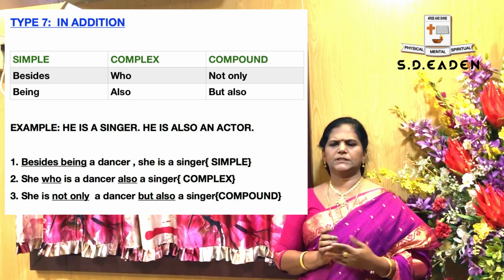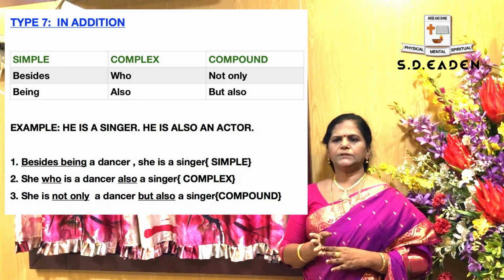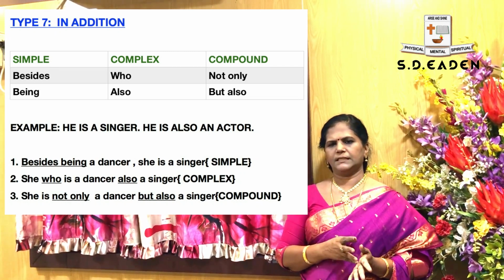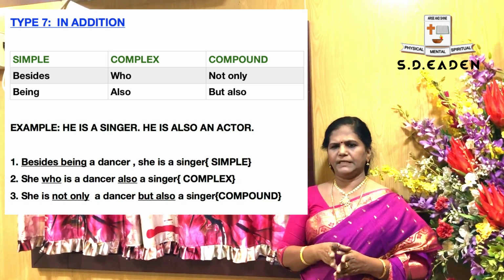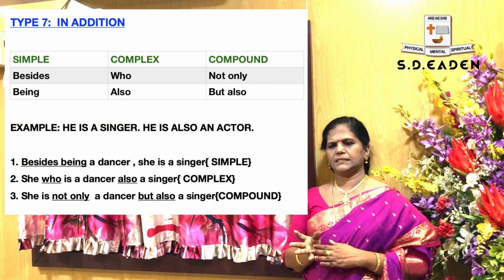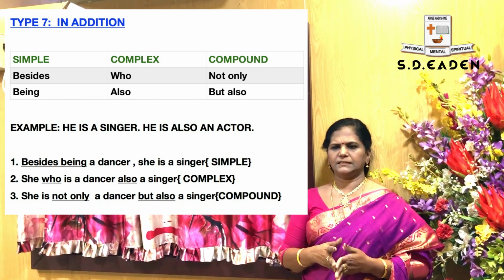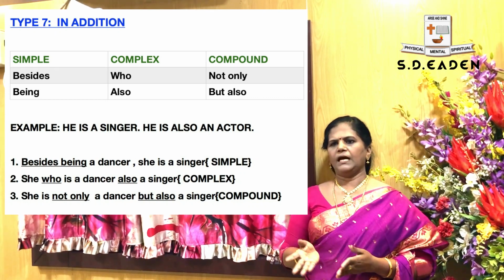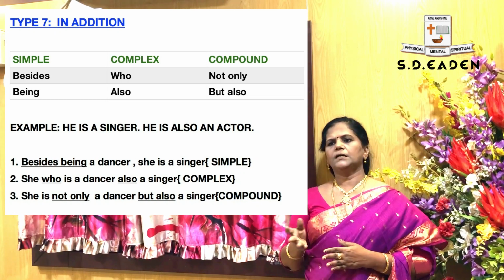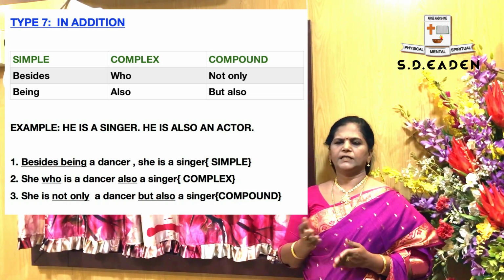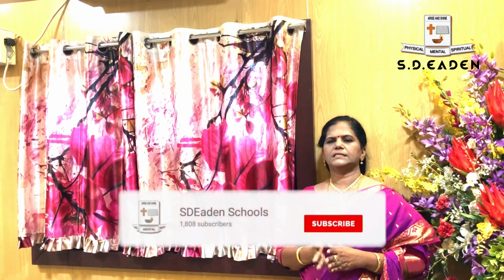Many questions ask you this same type, where they give a sentence and tell you to change it into a compound sentence. So again I am repeating: she is a dancer, she is a singer. How do you change it? In simple, besides being a dancer, she is a singer. In complex, she who is a dancer is also a singer. And in compound, she is not only a dancer but also a singer.